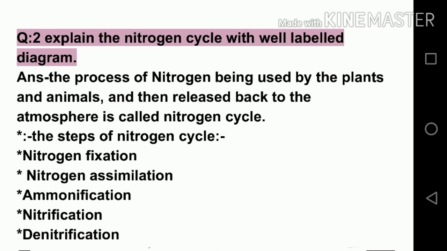Second question is, explain the nitrogen cycle with a well-labeled diagram. So the answer is, the process of nitrogen being used by the plants and animals and then released back to the atmosphere is called the nitrogen cycle. It means it is the circulation of nitrogen between living and non-living. The steps of the nitrogen cycle are nitrogen fixation, nitrogen assimilation, ammonification, nitrification, and denitrification.